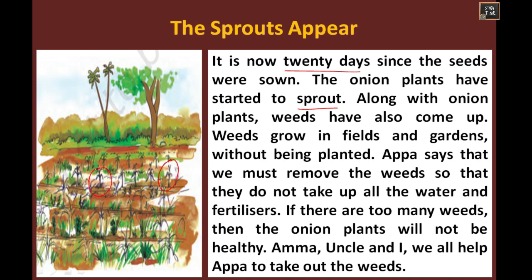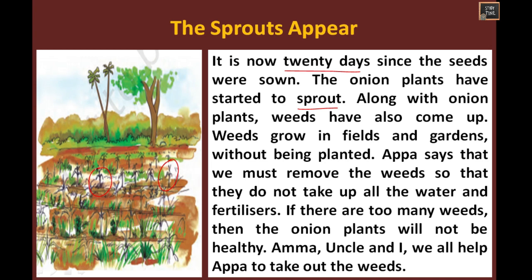Along with onion plants, weeds have also come up. These weeds are unnecessary things which automatically grow without being planted. Appa says that we must remove the weeds so that they do not take up all the water and fertilizers. These are unwanted plants which grow in between the agricultural plants.